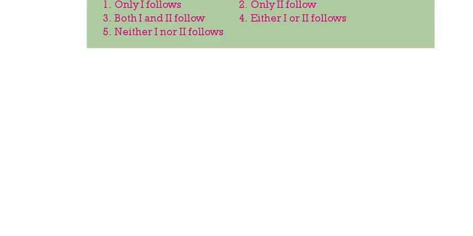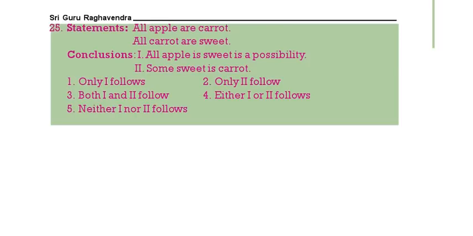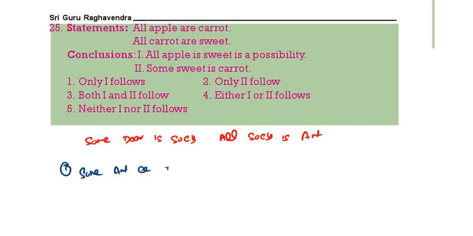25. The same question is repeated. See the next. Actually the question is like this. Some door is socks. All socks is ant. These are the statements. Conclusions: some ant is door, or some door is ant. The second one, no socks is a door.